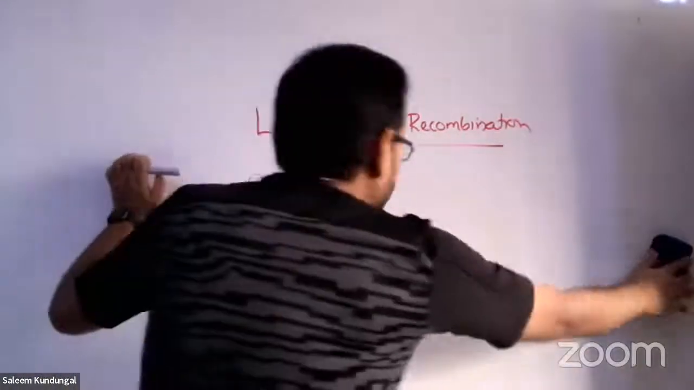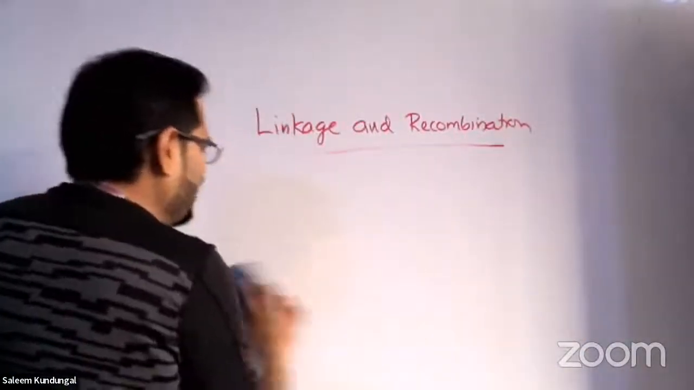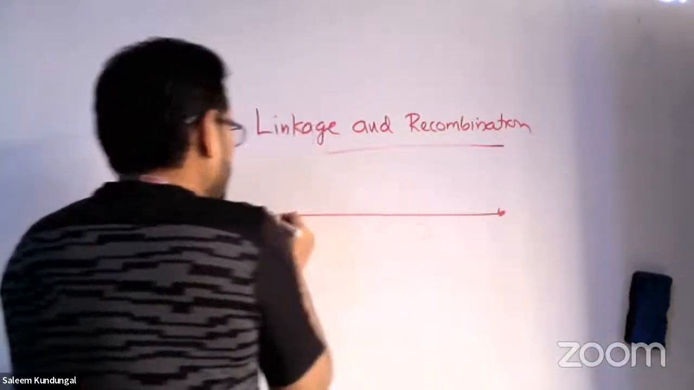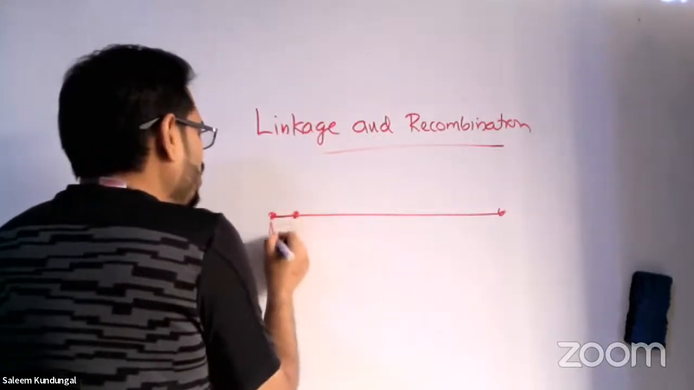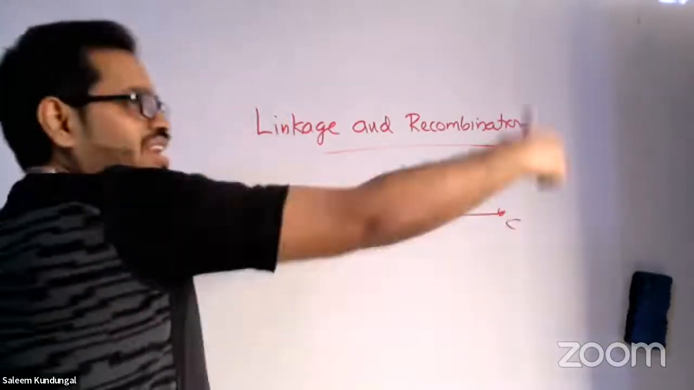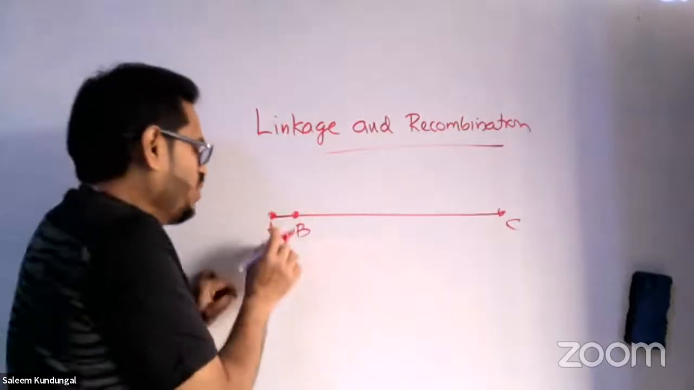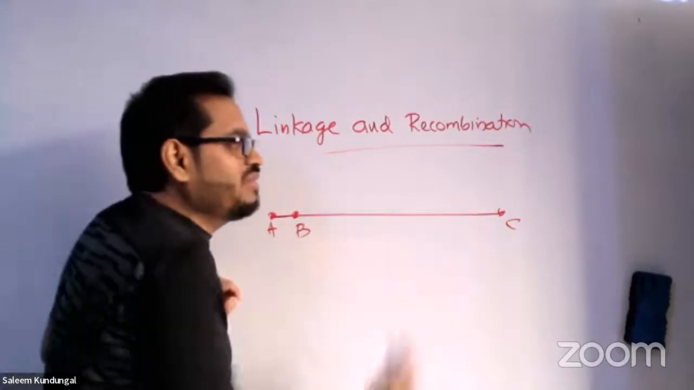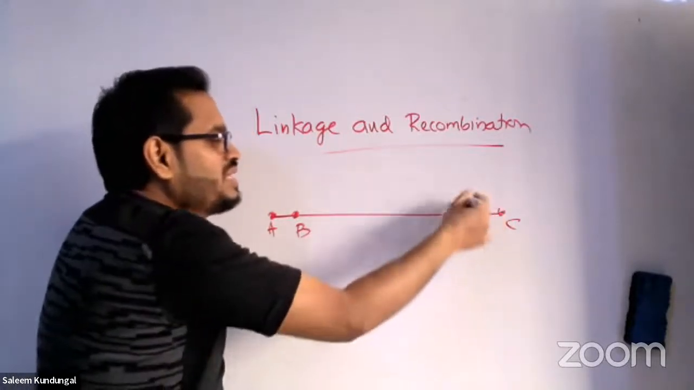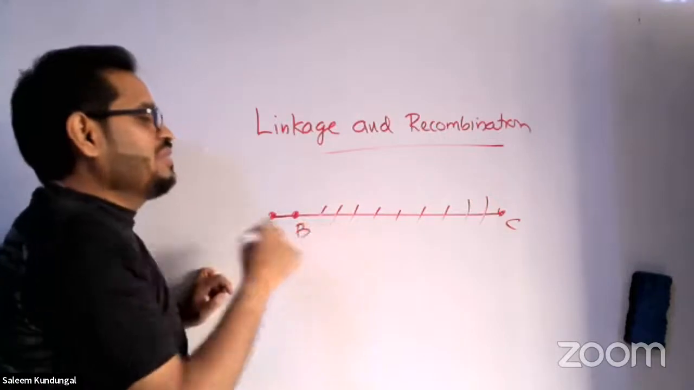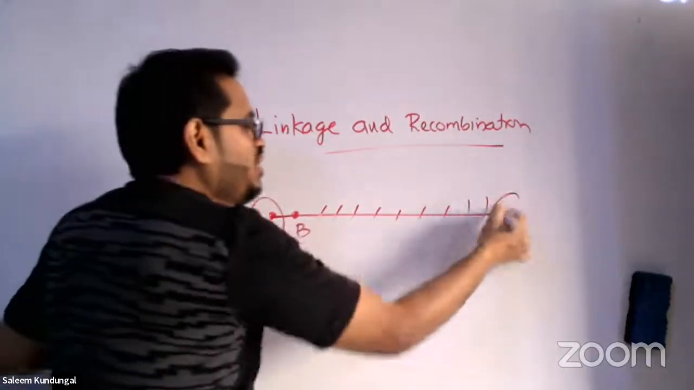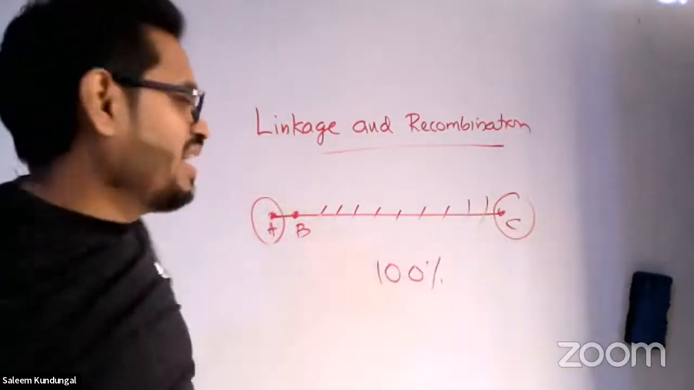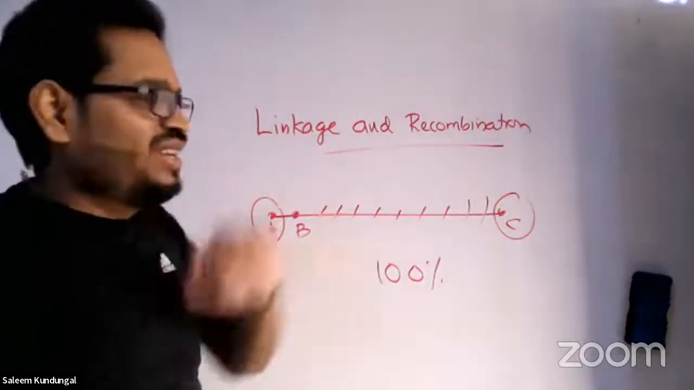To understand linkage and recombination, the best example to keep in mind is a small thread. This is a thread having 3 knots: knot A, knot B, and knot C. Now imagine I am cutting the thread with a pair of scissors. Wherever I cut between knot A and knot C, the chance of separating knot A and knot C is 100%.